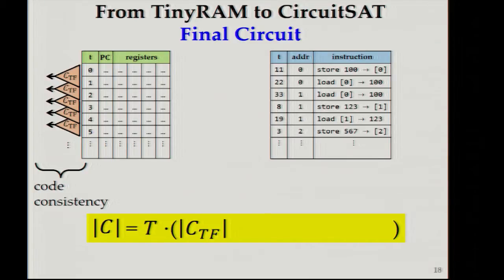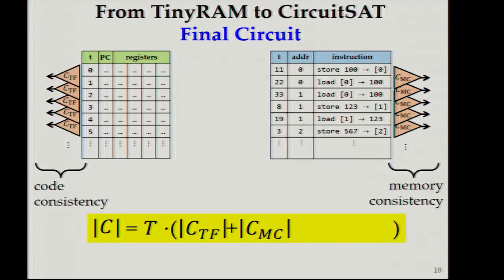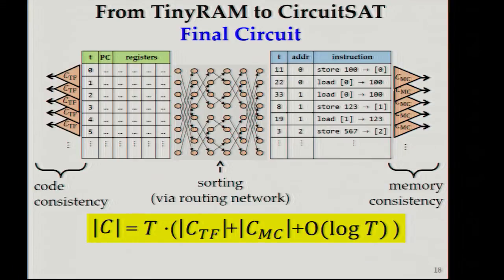And then we apply memory checking circuits to it. And to check if this auxiliary trace was really correctly sorted, we use a routing network. And for that, we actually inject more non-determinism for the switches of the routing network and their positions. And the final expression we get is this.